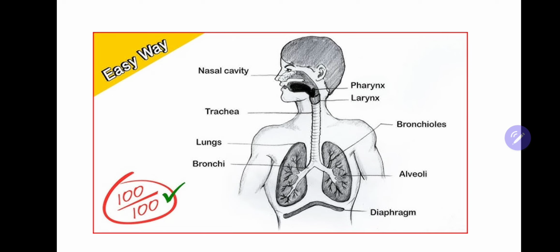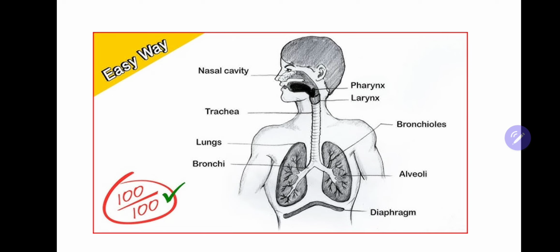From the larynx, the air will be transferred to a tube-like structure known as the trachea. The trachea consists of ring-like structures around it. From the trachea, the air will be transported through the lungs via the continuation of the trachea known as the bronchi.